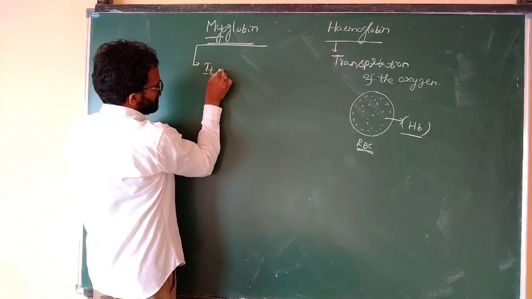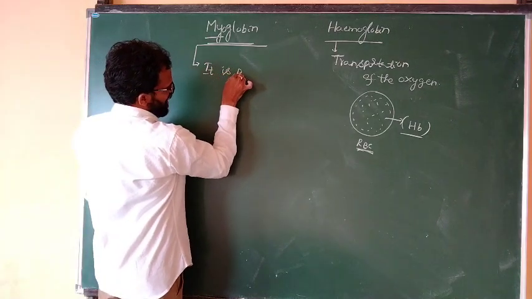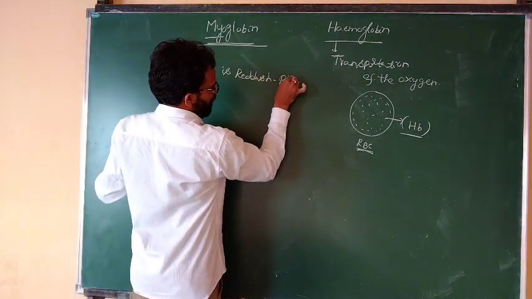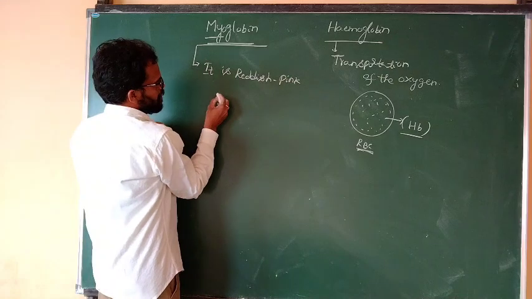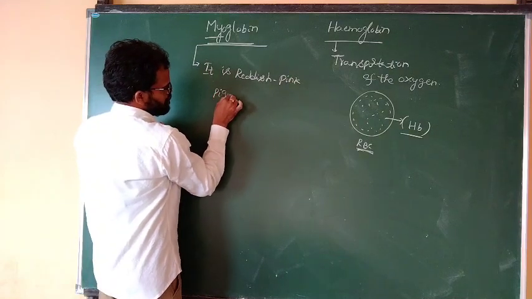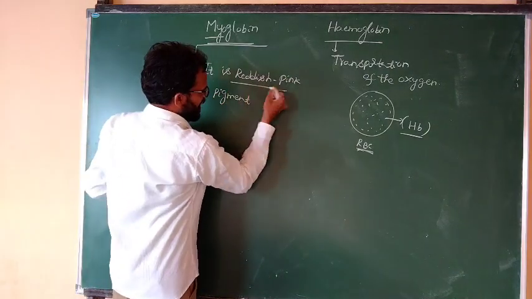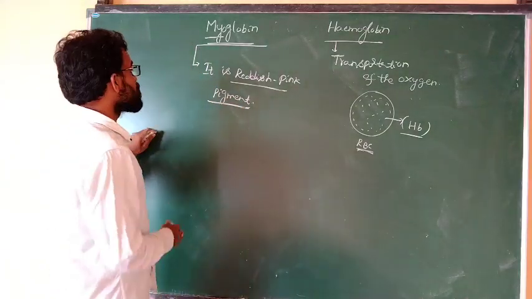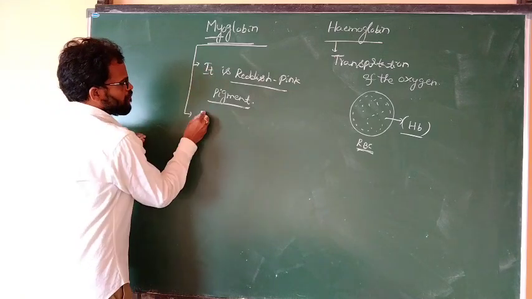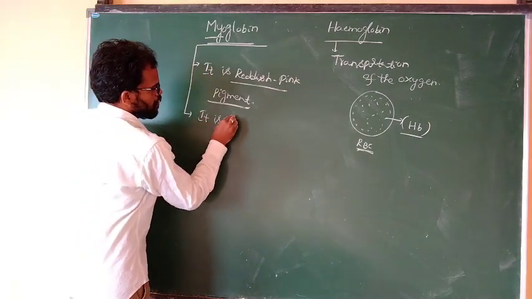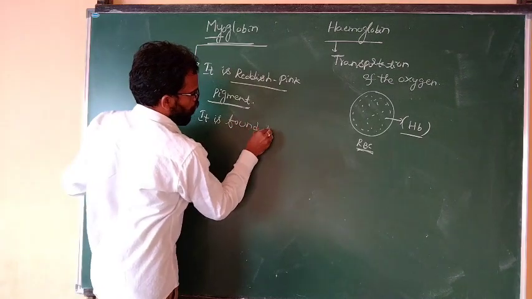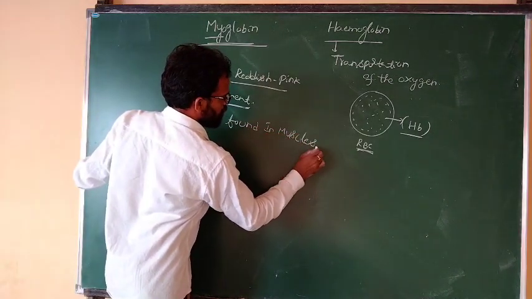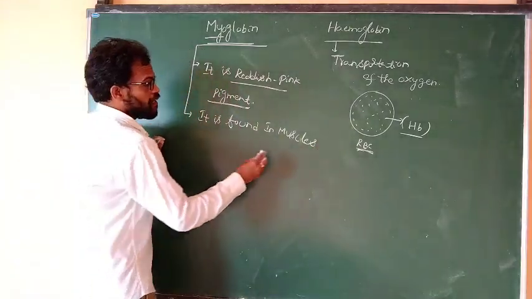It is a reddish pink pigment. It is found in muscles.